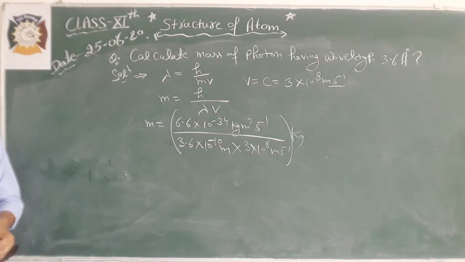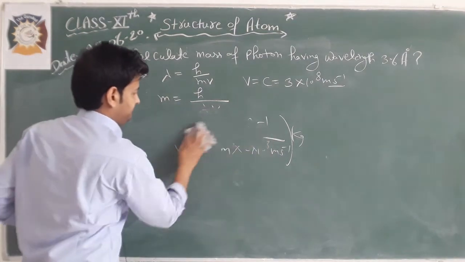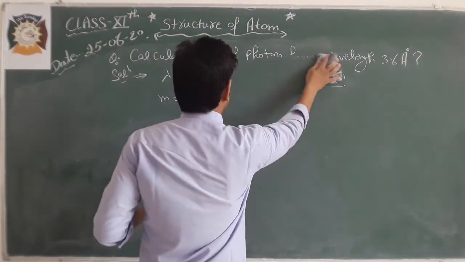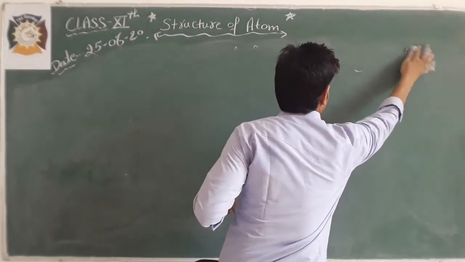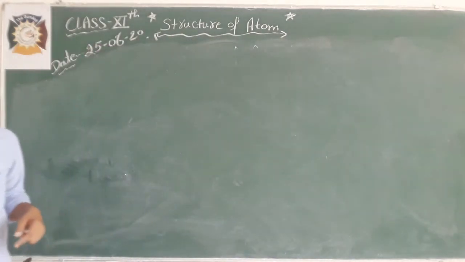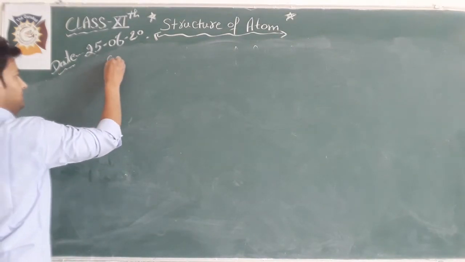Next question is: calculate the uncertainty in position. This is based on the Heisenberg principle. Calculate the uncertainty in position of a golf ball.